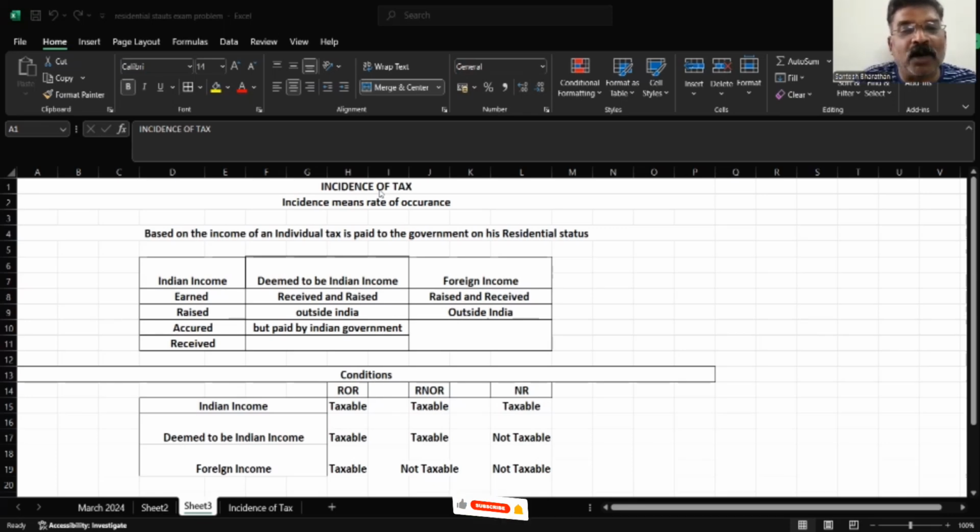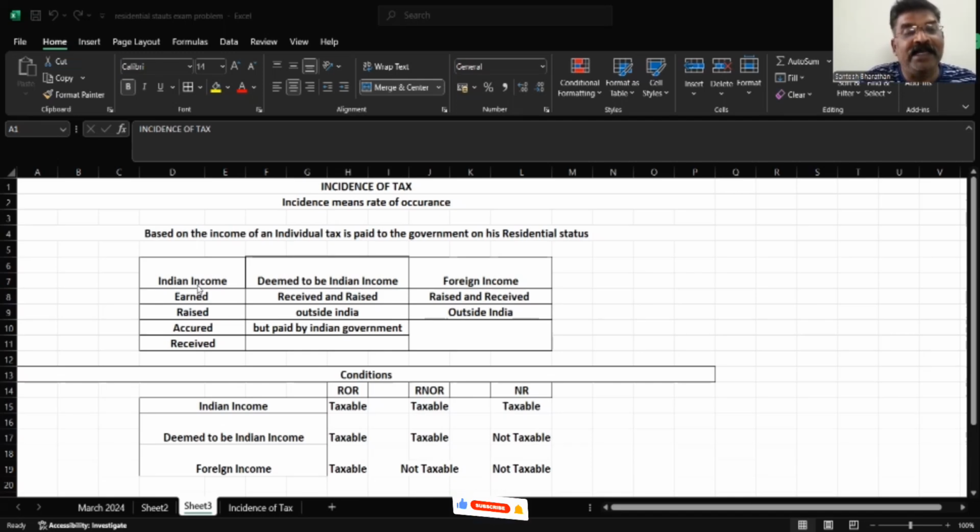See here, three types of incomes we have derived. One is Indian income, the other is deemed to be Indian income, and the third is foreign income. Let us understand what we mean by an Indian income. Very simple. Indian income means any income which is earned, raised, accrued, received.